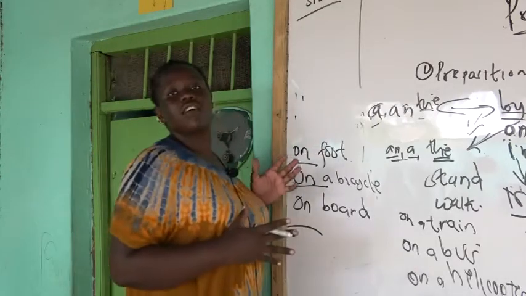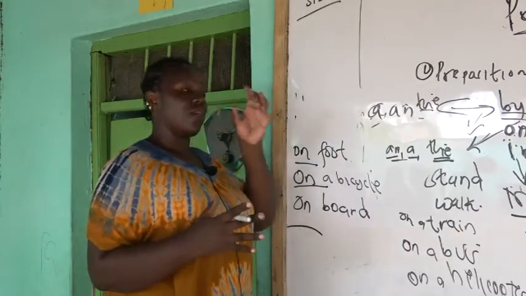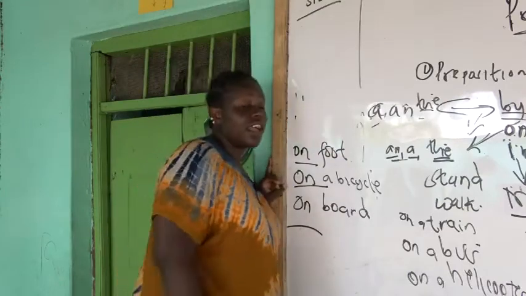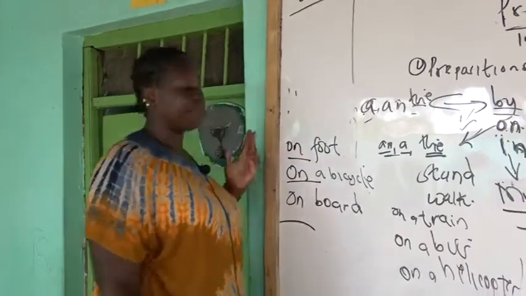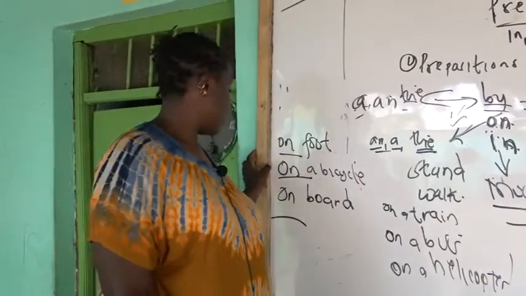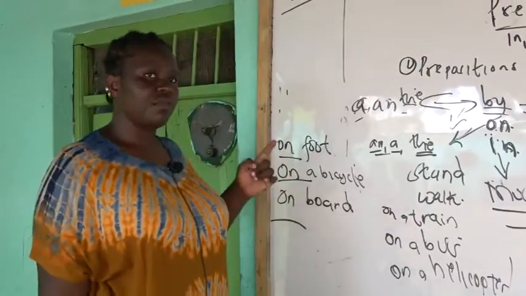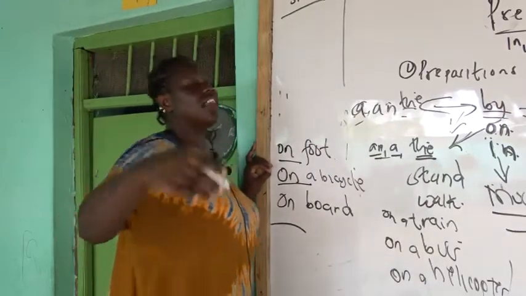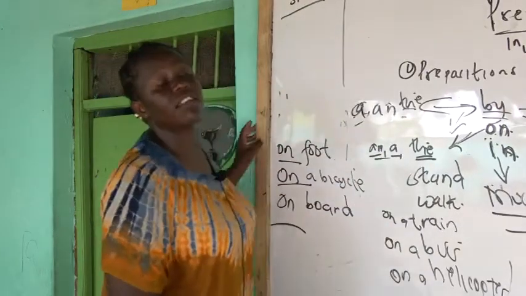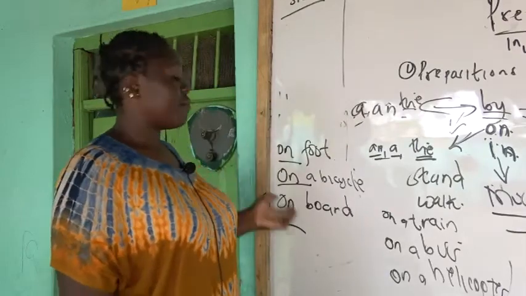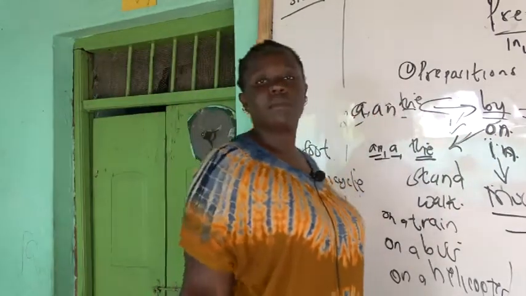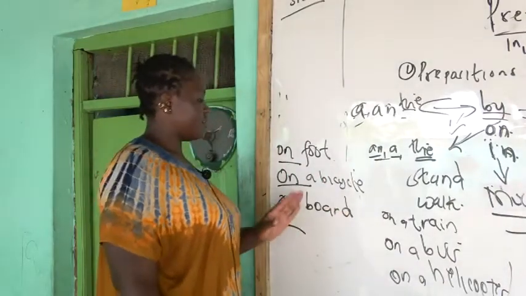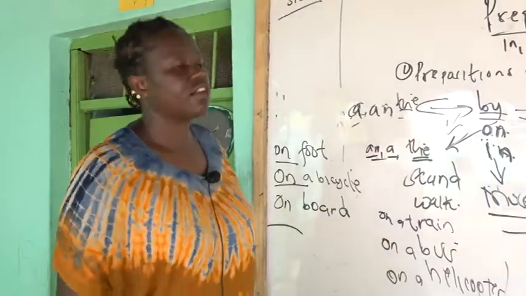All of these are forms of transport. I go to school on foot. You can say I went to the shop on my bicycle. You can say people on board, which means people in a bus or passengers in any form of transport. In transport, we call them people on board. So it is also correct on foot, on a bicycle, and on board.